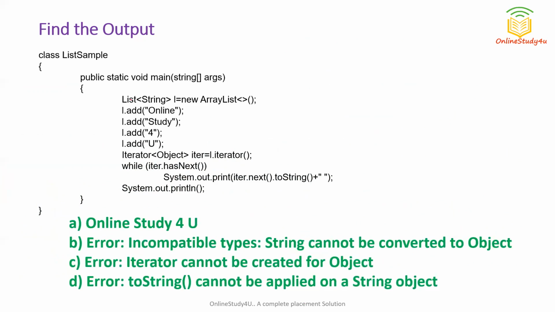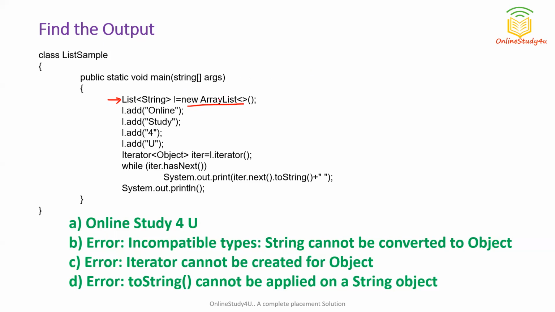So you can see what we have here. We have a list. So what is this list? This is a collection framework. So we have used a list object reference, and in that we have created an array list. So what is array list? Array list is similar to a simple array in Java. Just the difference is, when we create it, we don't have to specify the size.